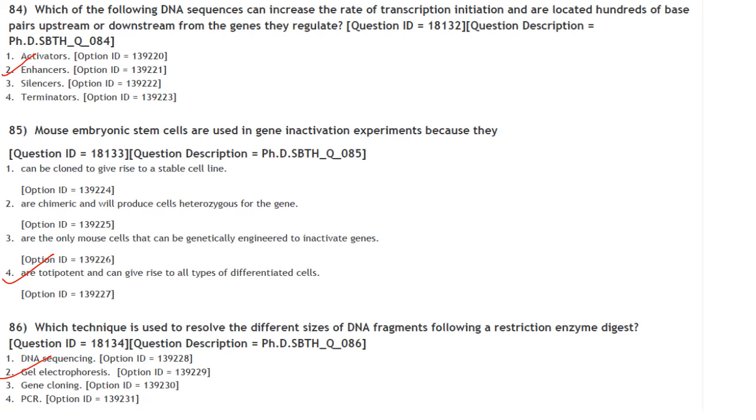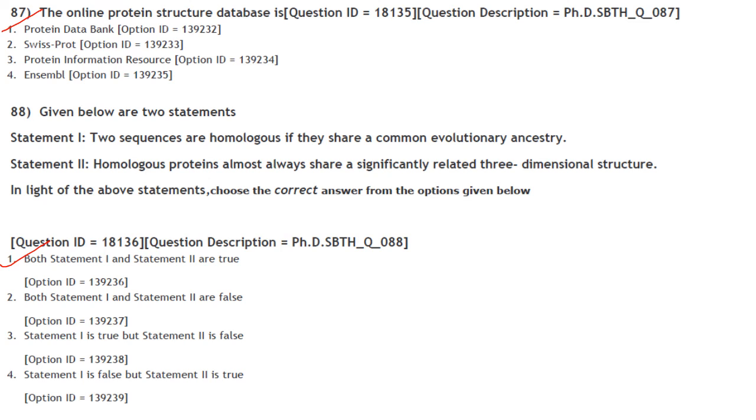Answer is option 2. Mouse embryonic stem cells are used in gene inactivation experiments because they are totipotent and can give rise to differentiated cells. Answer is option 4. Which technique is used to resolve the different sizes of DNA fragments following restriction enzyme digest? So it is gel electrophoresis. Agarose gel electrophoresis can be used for this purpose. Then the online protein structure database is the Protein Data Bank. Answer is option 1.